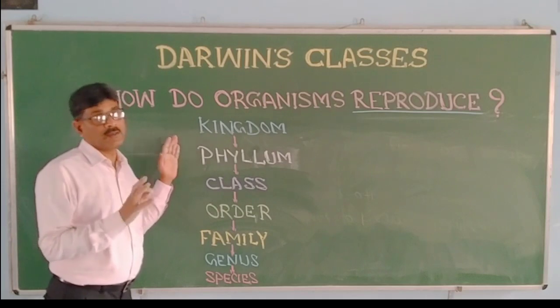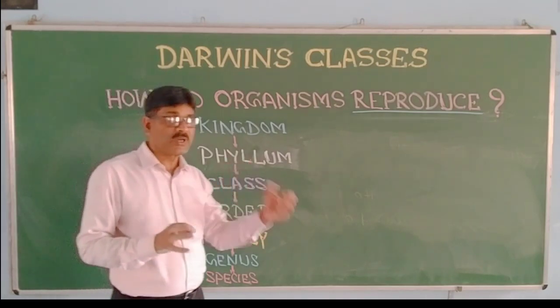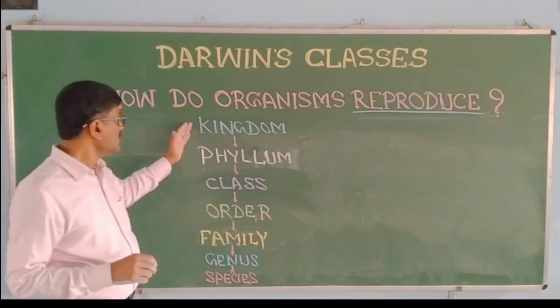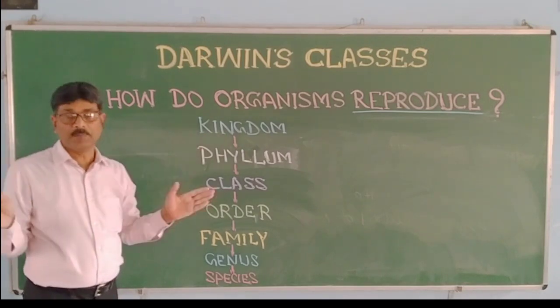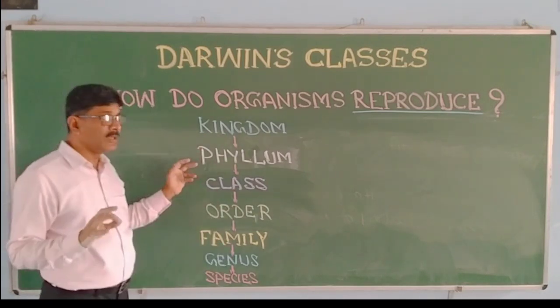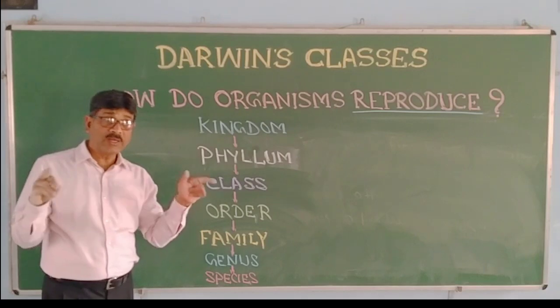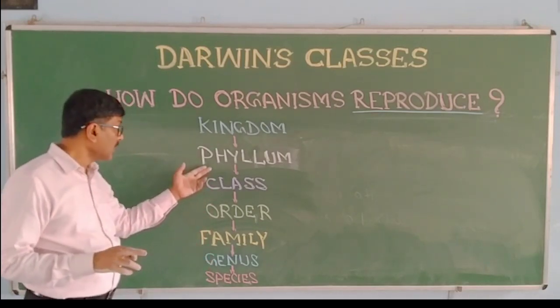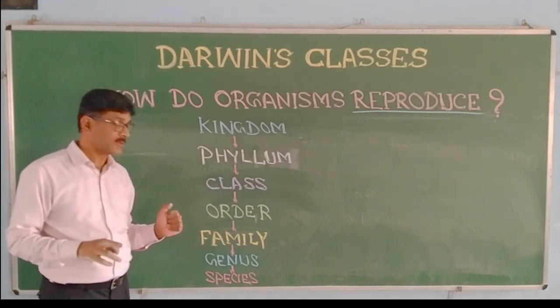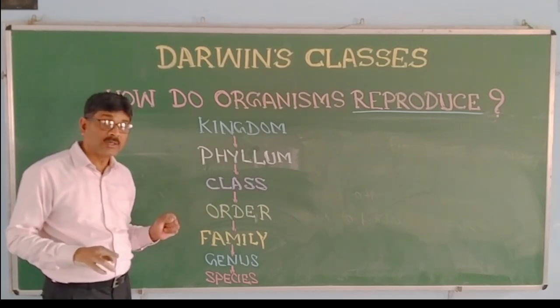These are the hierarchy in classifying an organism. This is the larger group, that is kingdom, and there are 5 kingdoms. In each kingdom there will be different phyla. Each phylum will have different classes, and each class having different orders.